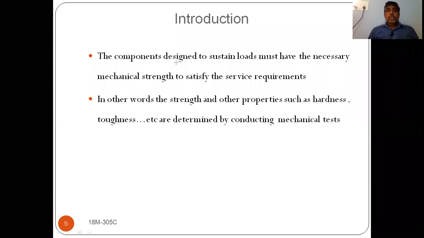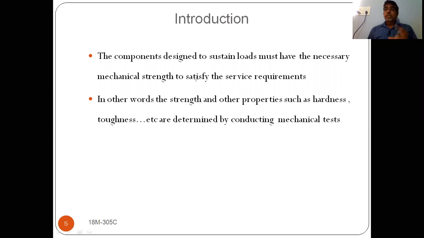See, a component is designed to sustain certain loads to meet the service requirements. Whenever you design a component, it should have the necessary properties. So why do we have to perform tests?